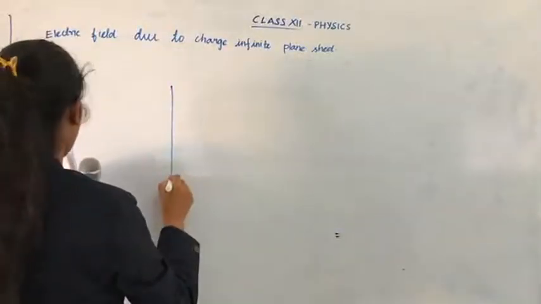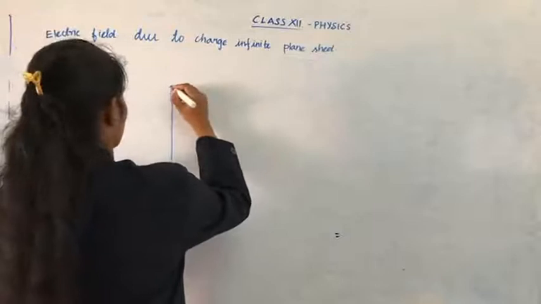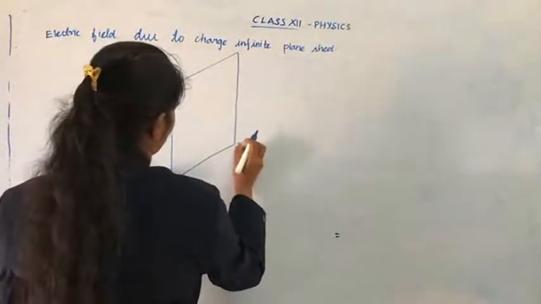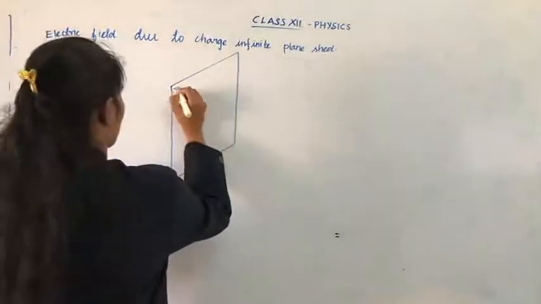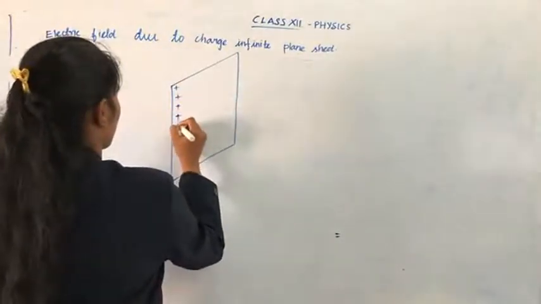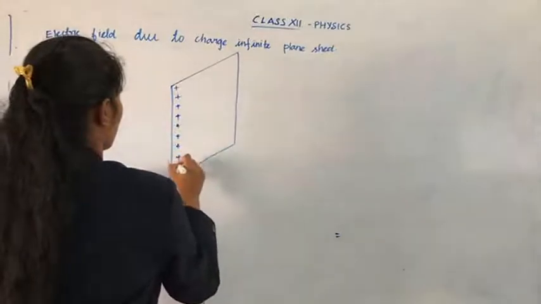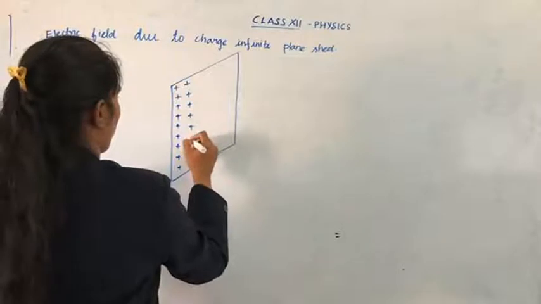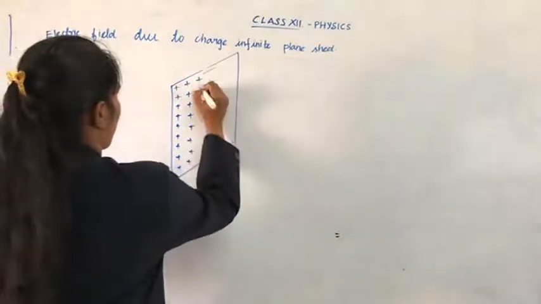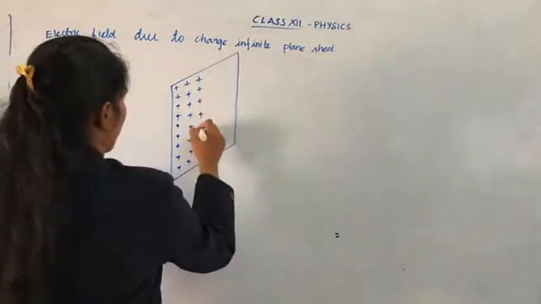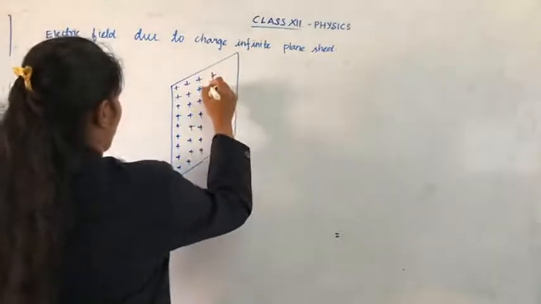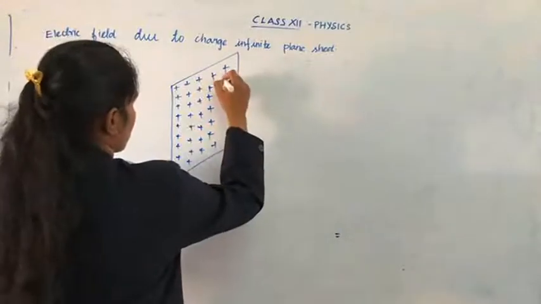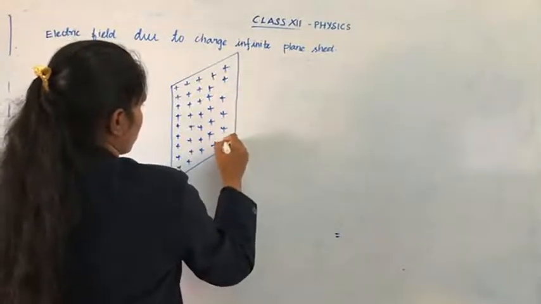Take an infinite plane sheet. In this plane sheet, the charges are present all over.